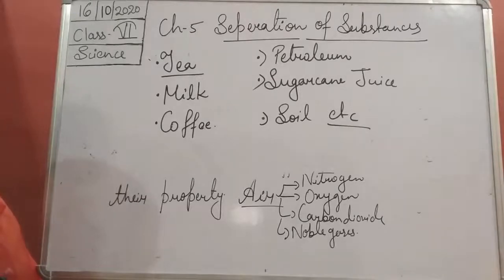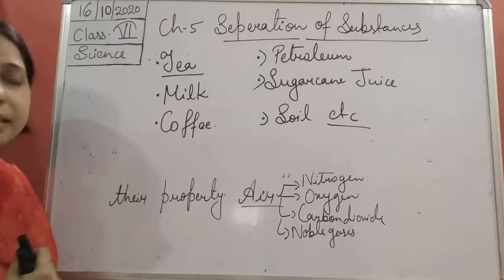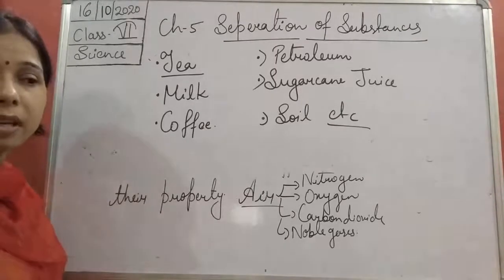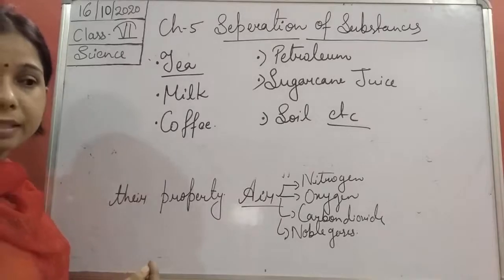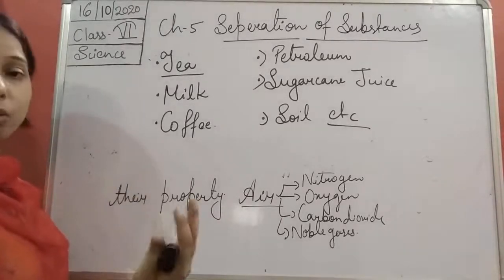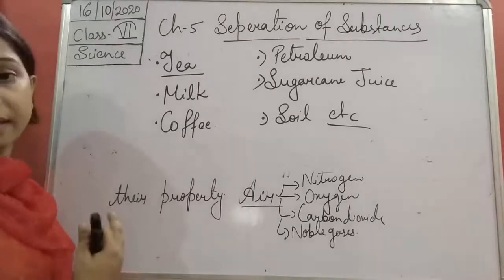Soil, students, yes. Soil also comes under impure substances, because you know that soil consists of a lot of nutrients, different types of soil, humus, water, and also air in it, students.